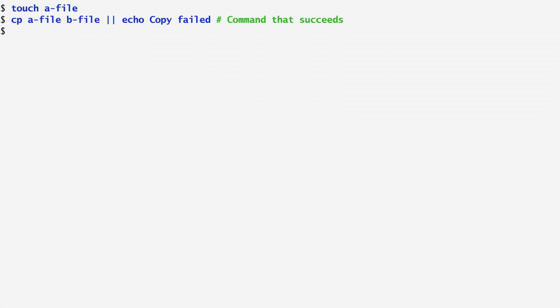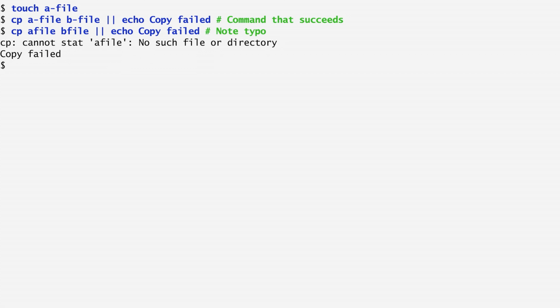No output is generated because the copy succeeded. On the contrary, if I copy a file to B-file, missing the dash between A and file, we get an error from cp: cannot stat a file, no such file or directory, along with the output of echo, copy failed. Since copy didn't succeed, the second command was executed.